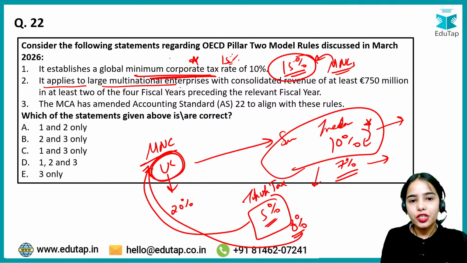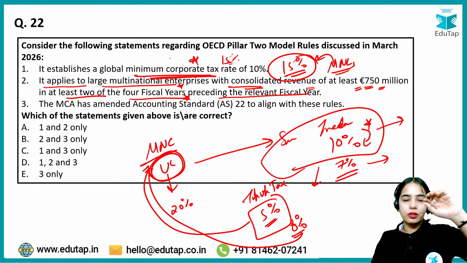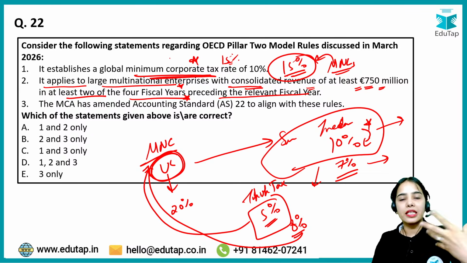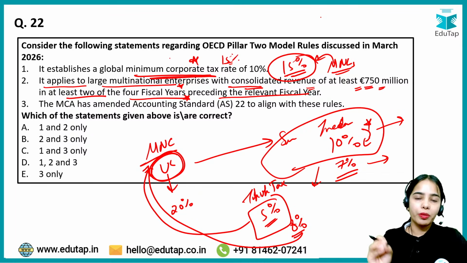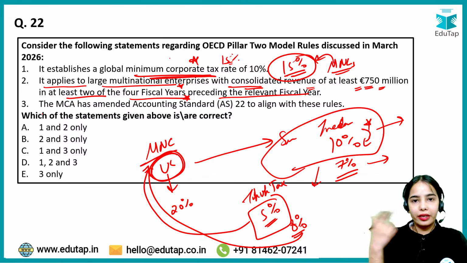It applies to large multinational enterprises with consolidated revenue of at least 750 million euros in at least 2 of the 4 financial years preceding the current financial year. So out of the preceding 4 financial years, in 2 financial years, if you had at least 750 million euros of consolidated revenue, then you will be charged this 15% global minimum corporate tax. So if you're trying to save tax and not pay the tax, then anyway at the global level you will have to pay 15% of the tax, in totality.